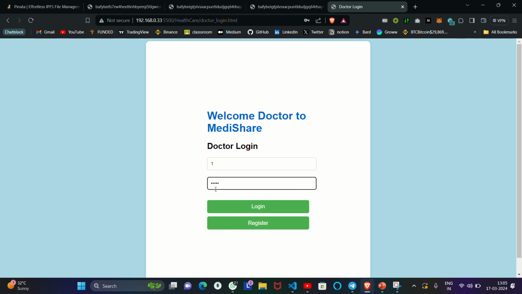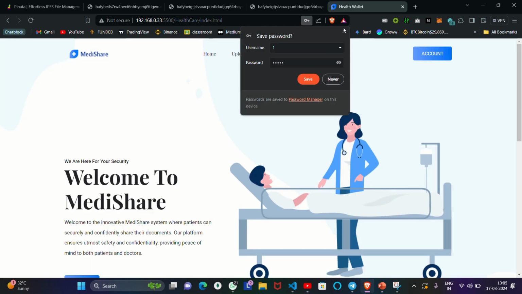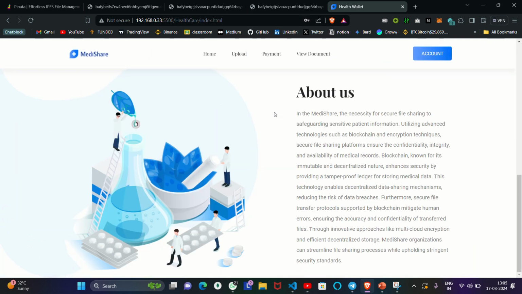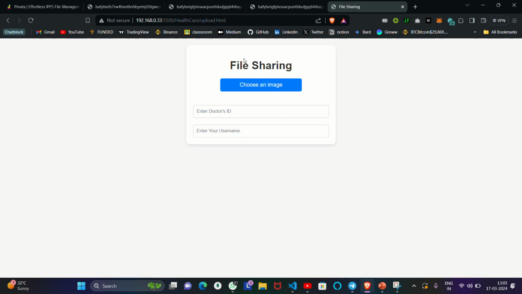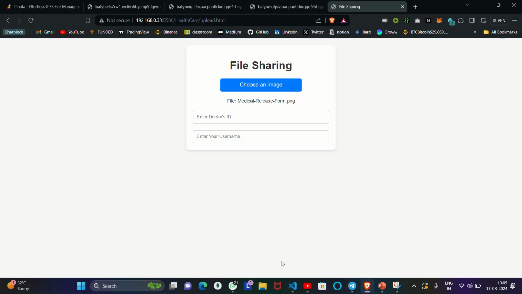And after that, if the doctor wants to log in, he will again go to the doctor's panel. He will take his doctor ID which we have set, and give his password 12345, and again the login will happen. So this is first of all our login functionality. The second functionality which we are providing here is the upload functionality.